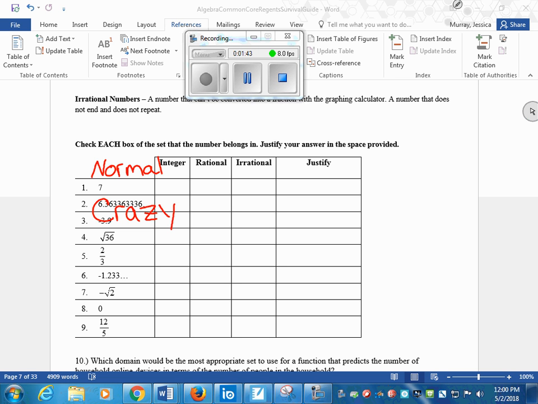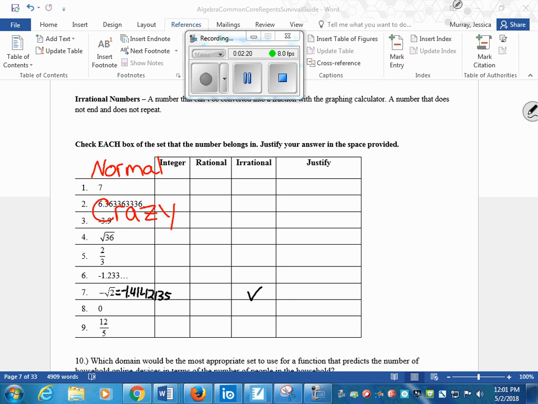What did you get? Okay, negative 1.4142135, and so forth and so on. So is that crazy or is that a normal number? How would you classify that? Normal or crazy? It's crazy. So therefore, we would mark this off as an irrational number.